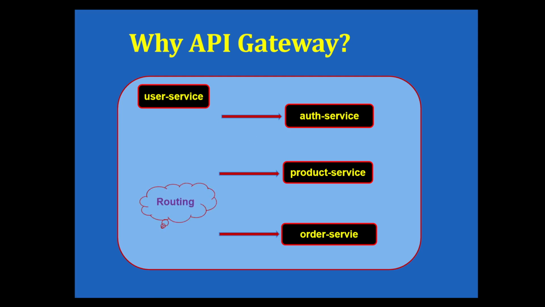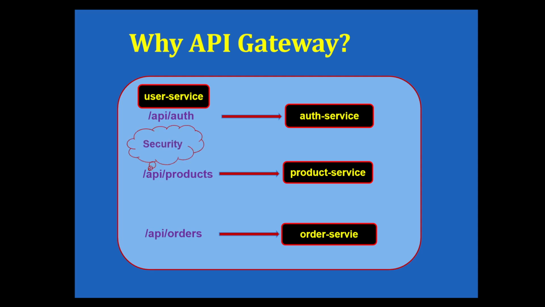Next, every microservice has to take care of the routing part. Based on the URL path, it has to decide what next service the request should route to. It has to take care of the security part. It has to validate the user credentials, and if the user is not authenticated, it should show a proper unauthorized error message. And if the user is authenticated with valid credentials, it should also check for the authorization part, whether the user has enough permission to access the protected resource of the target microservice or not. So all these details each and every microservice has to take care of.